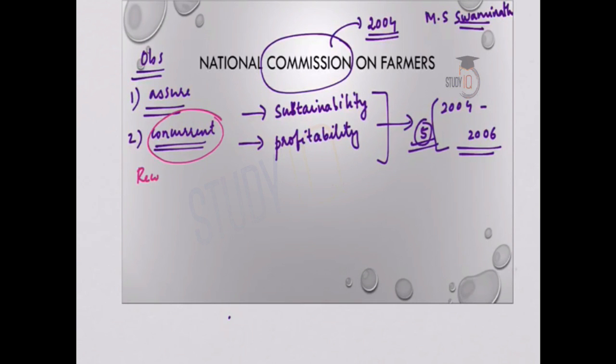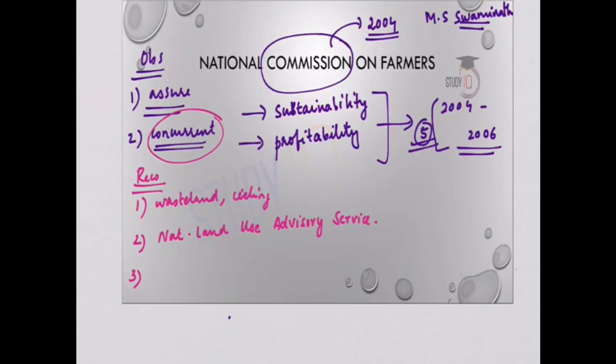And coming to the recommendations of the committee, the first recommendation was to distribute ceiling surplus and wasteland among the farmers. Second recommendation was to establish a national land use advisory service. Third one was to undertake reforms in irrigation. And fourth one was regarding provision of institutional credit to the farmers. And fifth recommendation was to provide affordable health insurance at primary health centers in rural areas, and this can reduce the number of farmer suicides. Sixth recommendation was to give an MSP or minimum support price at 50% profit to the farmers. So these were the recommendations of this committee.